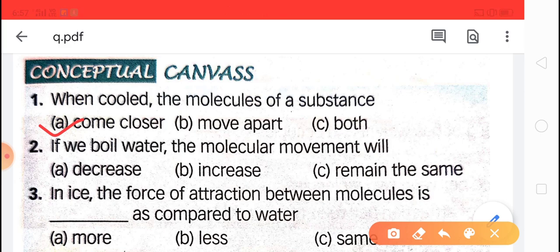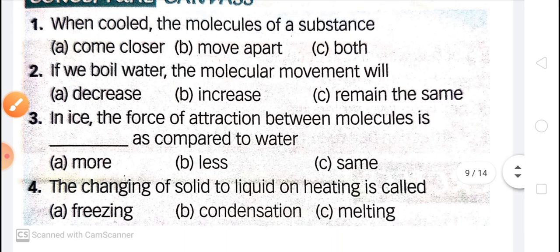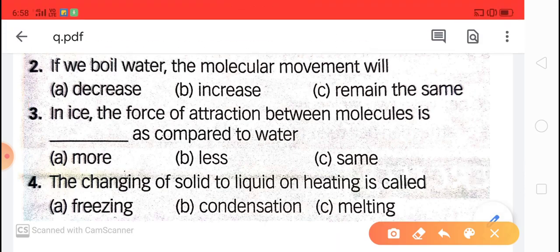Next question is, if you boil water, the molecular movement will increase, decrease, or remain the same? If we boil the water, the molecular movement will increase. Okay. And third question is, in ice, the force of attraction between the molecules is dash as compared to water.